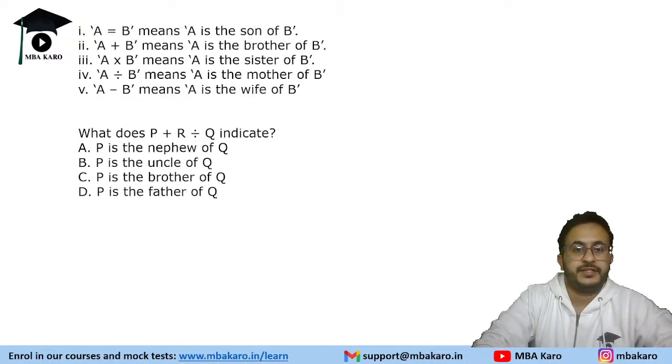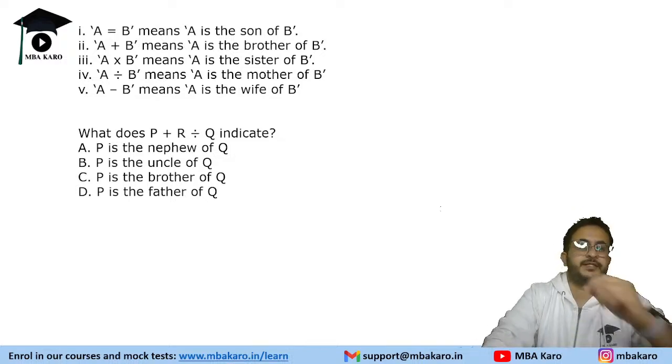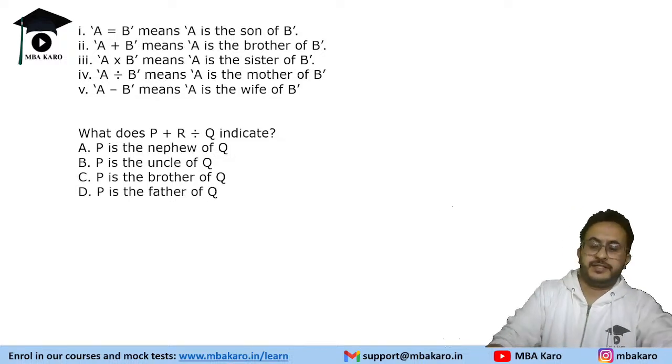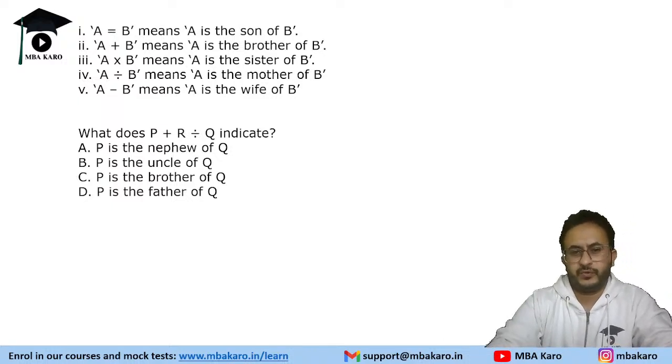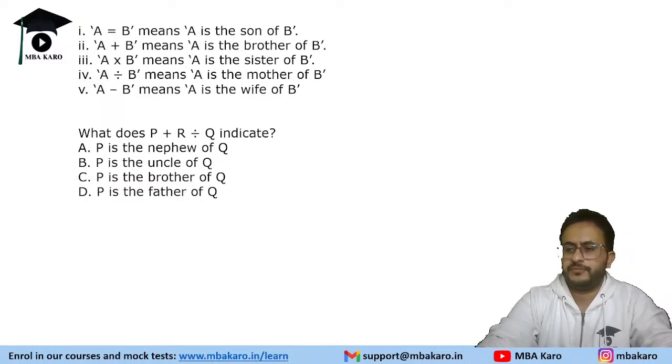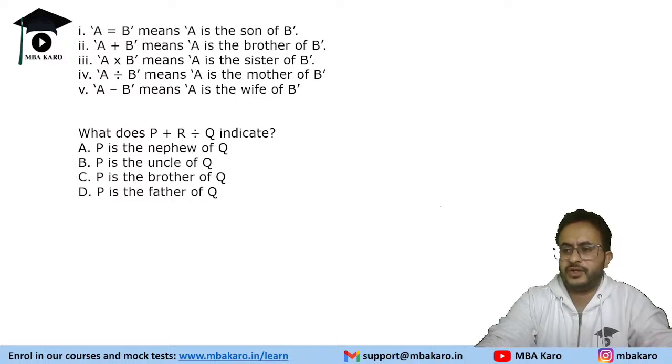Okay, so let's see the next question. Coded blood relations. So blood relations, you can get one or two questions from this topic. So all such topics like blood relations, syllogisms, coding, decoding, directions. Out of these 25 questions, you'll have a mix of questions from different topics.